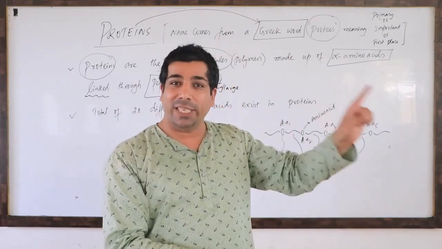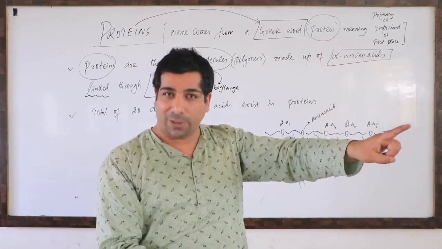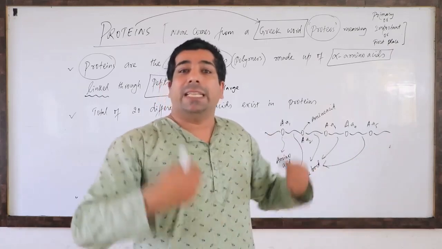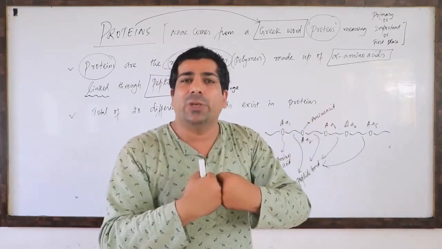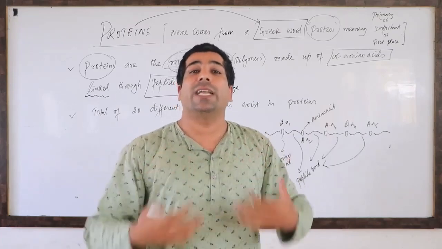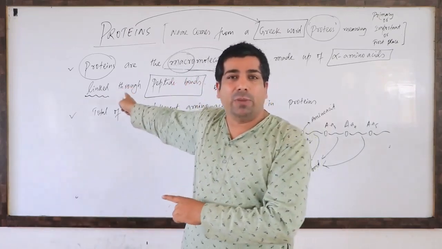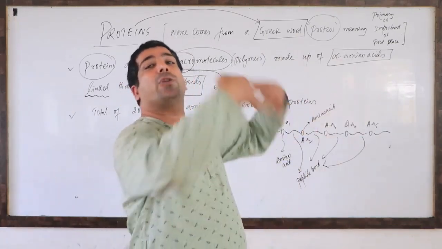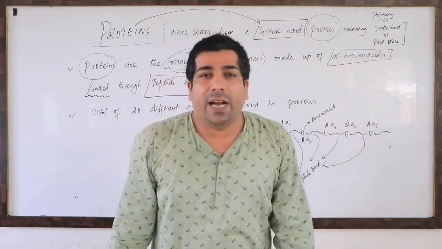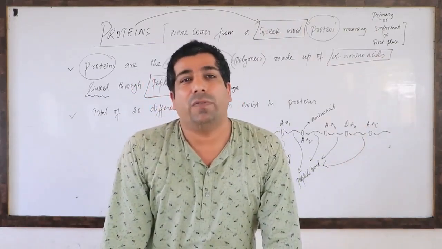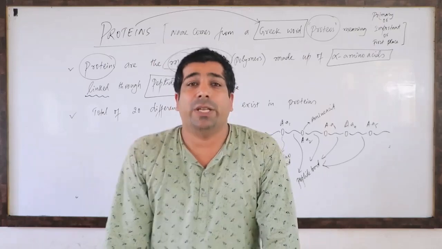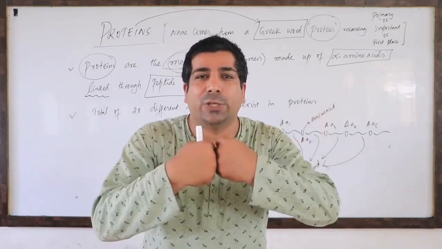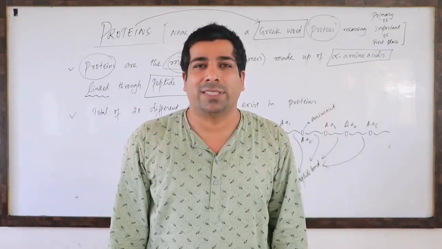In the same way, proteins are also polymers, meaning macromolecules, and they are made up of a large number of amino acids, and those amino acids are linked to each other through peptide bonds.